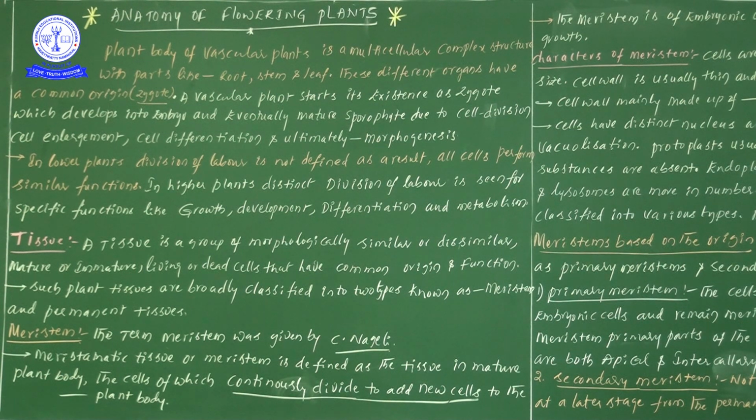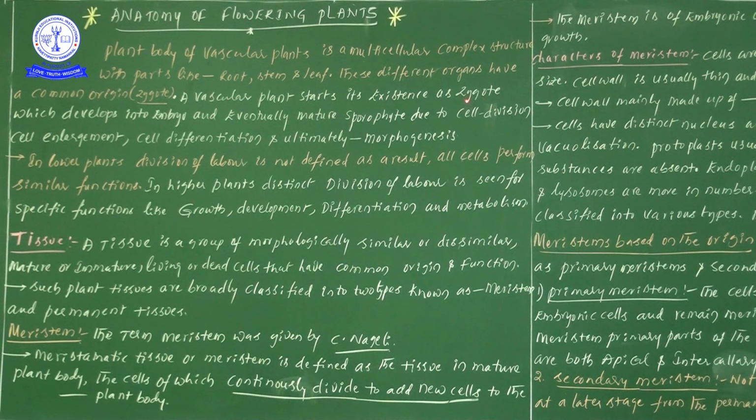After fertilization, what is happening? The male gamete goes and fuses with the egg cell, resulting in the formation of a diploid zygote. Diploid means 2n condition, where two sets of chromosomes are present.